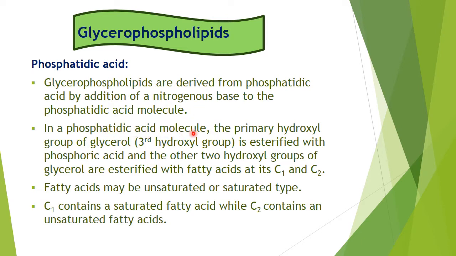In the phosphatidic acid molecule, the primary hydroxyl group of glycerol, that is the third hydroxyl group, is esterified with phosphoric acid, and the other two hydroxyl groups of glycerol are esterified with fatty acids at the C1 and C2 positions. The fatty acid may be unsaturated or saturated. C1 contains a saturated fatty acid, whereas C2 has an unsaturated fatty acid.